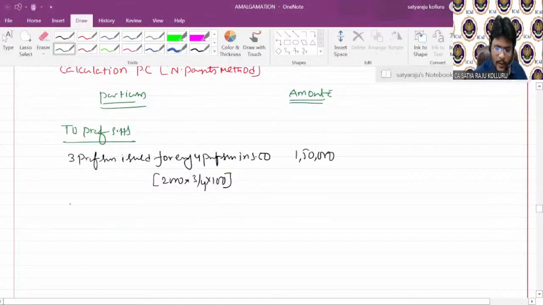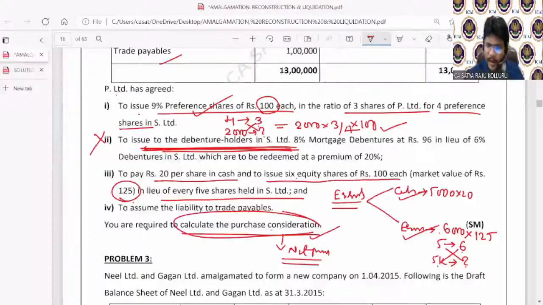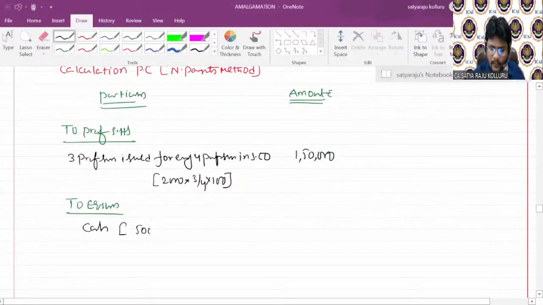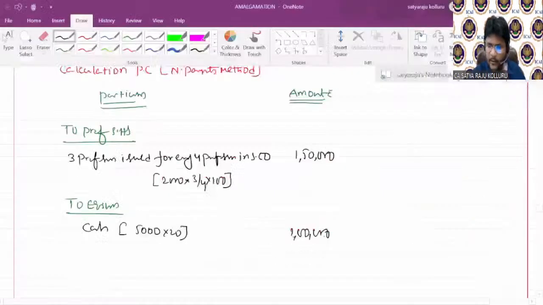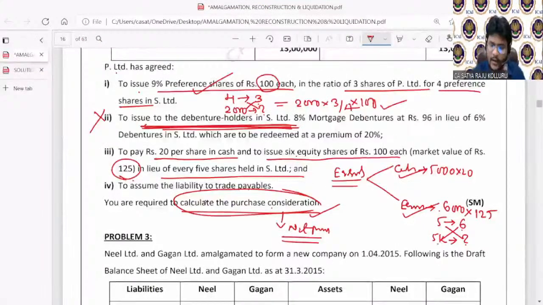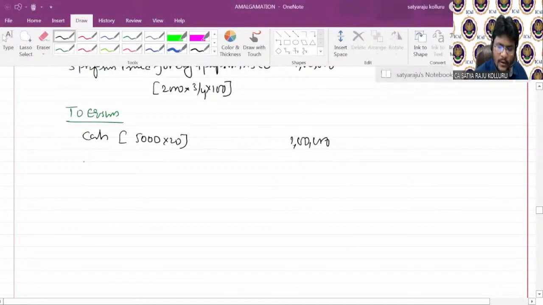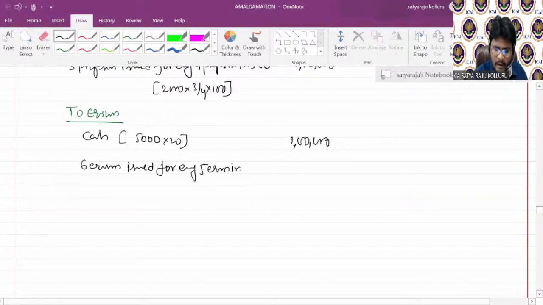Next, coming here to equity shareholders. First, in the form of cash, how much? In the form of cash, 5,000 into 20, which is 1 lakh. In the form of equity shares, how much? How are they issuing equity shares? We are issuing 6 equity shares for every 5 equity shares in selling company.